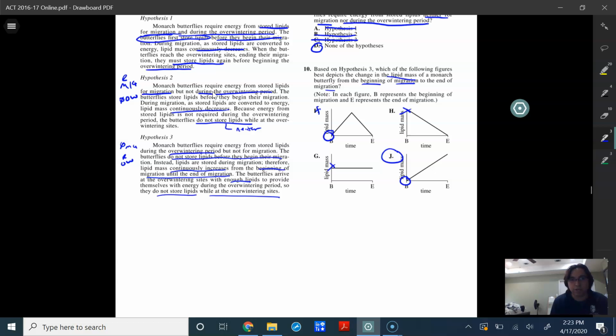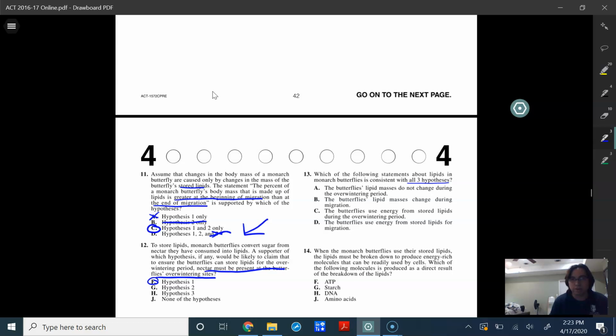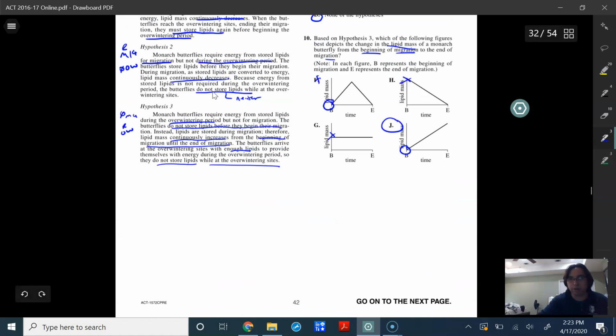And number 3, they already have all that, so they do not store lipids for that. So that is not true. The second one says the butterfly lipid mass changes during the migration, and so that would be true, because if you remember, the ones that start off with 1 and 2 start off with a lot and then lose it, and the butterflies for 3, if you remember here, gain their lipids as they go through migration.